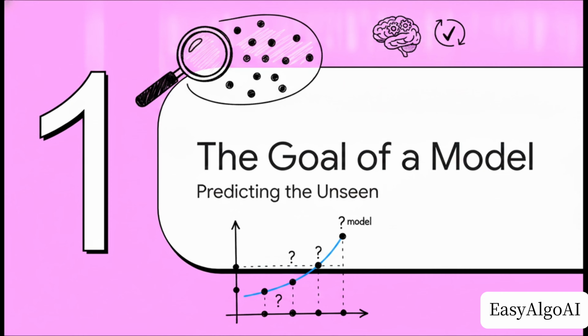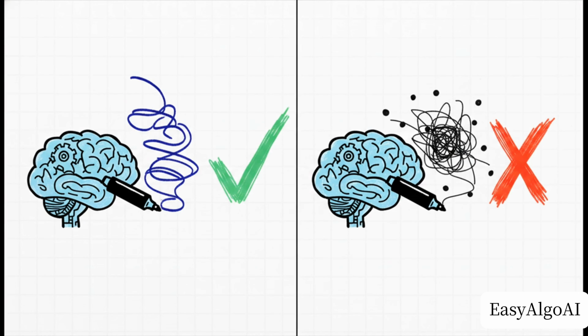Predicting the unseen. Before we can fix a broken model, we have to agree on what a working model actually looks like. And this is really the golden rule of machine learning. The ultimate test of a model is predicting new, unseen data. It is not simply memorizing the training examples it's already seen.